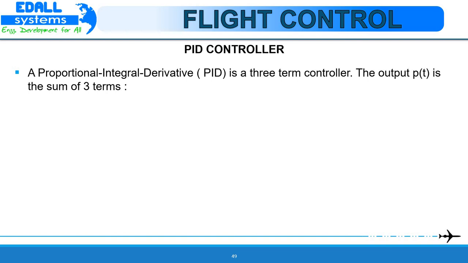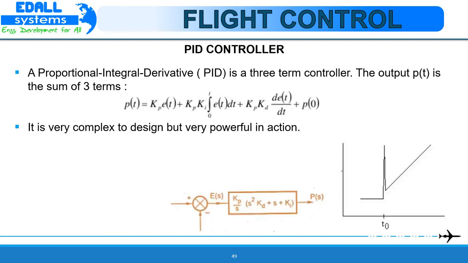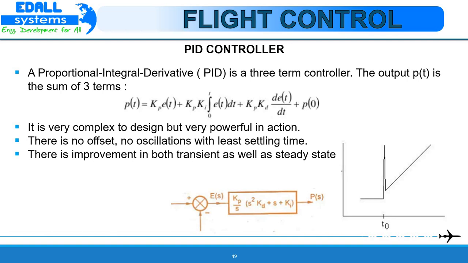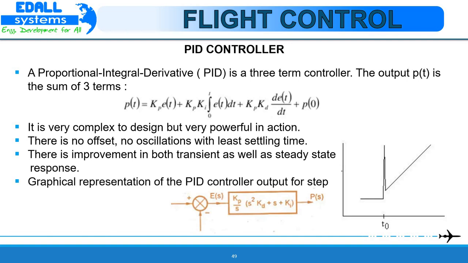PID controller. The mathematical equation for such a controller is given as P(t) = Kp e(t) + Kp Ki ∫ from 0 to t of e(t) dt + Kp Kd de(t)/dt + P0. It is very complex to design but is very powerful in action. There is no offset, no oscillation, with least settling time. There is improvement in both transient as well as steady state response. Graphical representation of the PID controller output for a step increase in input at a time t0 is given here.